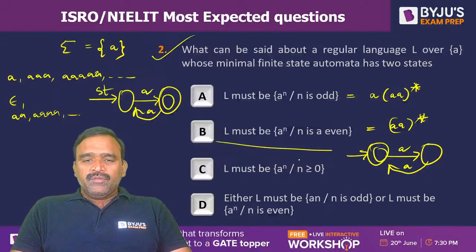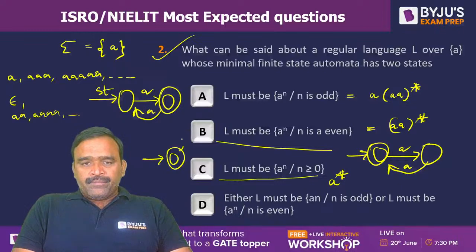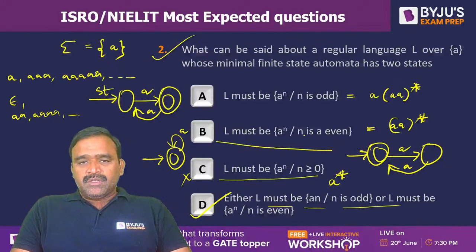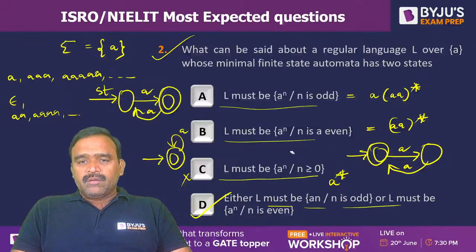So for A and B we got two states, but option C is actually A star. A star means only one state. We can have a machine like this. This is for A star, so this is not a right answer. Either it should be option A or option B. That means option D is right: either L must be a power n is odd or L must be a power n is even. It is not only option B or option A. I hope everybody got my point.